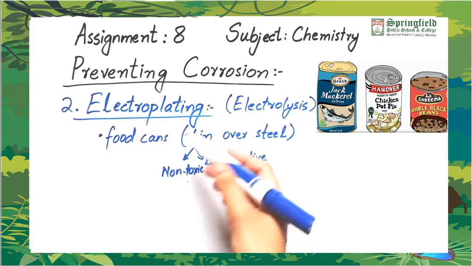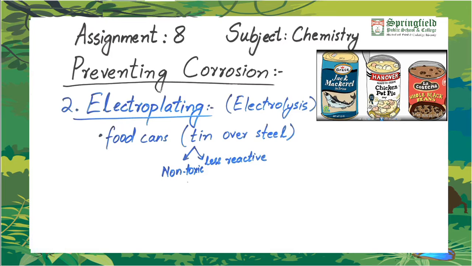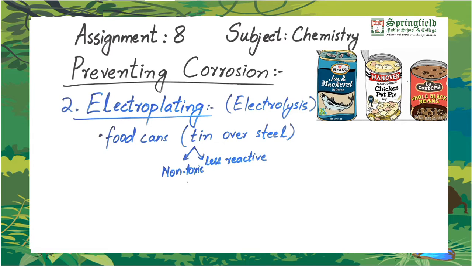So this prevents the reaction between food and the iron, because in the foods there can be acid, there can be any other thing which can react with iron. So when the cans are coated with tin, these reactions are prevented, thus the cans are also protected.